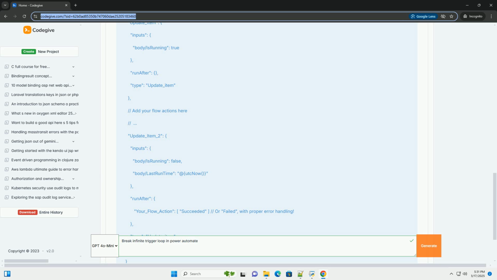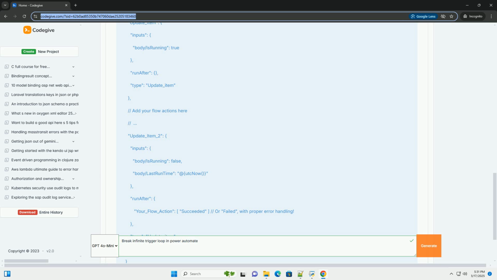Usage. 1. Open your flow in the Power Automate editor. 2. Click on the trigger, example when an item is created or modified. 3. Click on the three dots, ellipsis, in the upper right corner of the trigger. 4. Select Settings. 5. Scroll down to the Trigger Conditions section. 6. Click Add. 7. Paste the JSON expression into the text box.